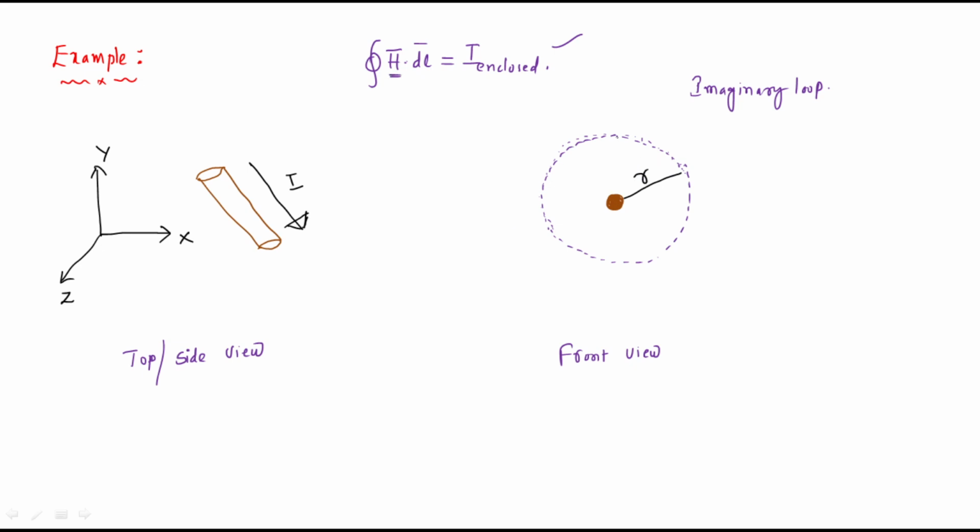This is constant at every point of this imaginary loop. At this point we have the same value of H, at this point we have the same value of H, at this point we have the same value of H. So like that, the overall length from this point to this point is nothing but the circumference, right? The circumference of the circle is nothing but 2 pi r. So the path length should be equal to